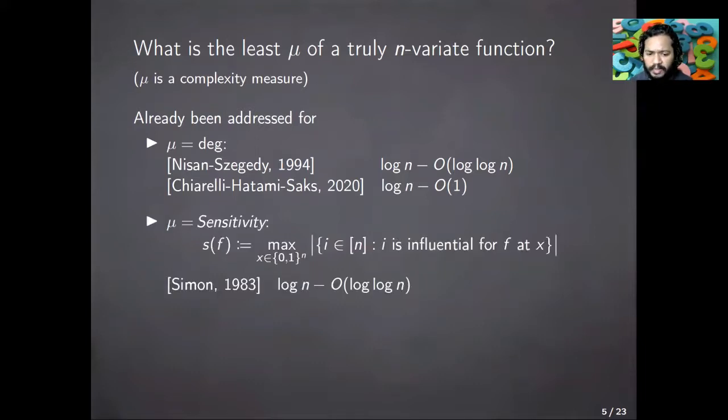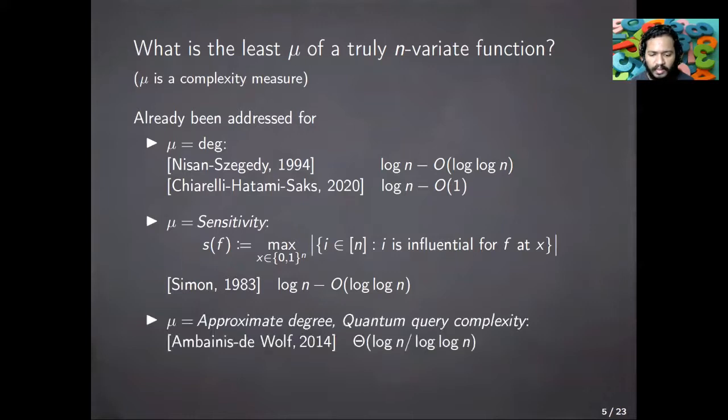Another important complexity measure is called sensitivity, which is interesting to us in the context of our talk as well. The sensitivity of f is defined to be the maximum number of coordinates that are influential for f at any input. And Simon showed that the sensitivity is in fact at least log n minus big O log n. This is tight up to the additive log n factor, and it's attained by a function called the addressing function, which is also important to us in the context of this talk.